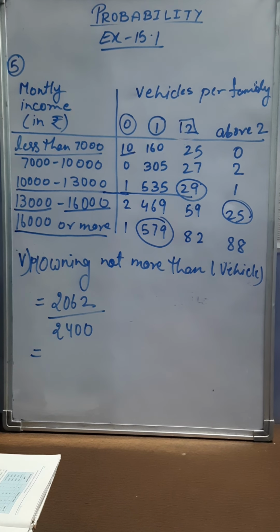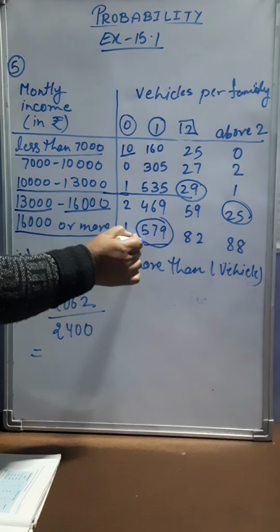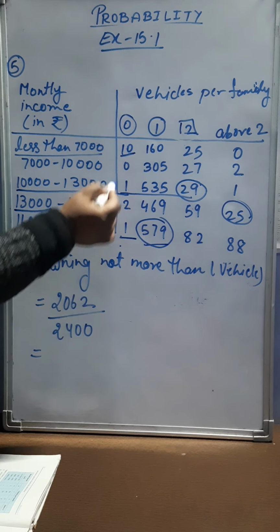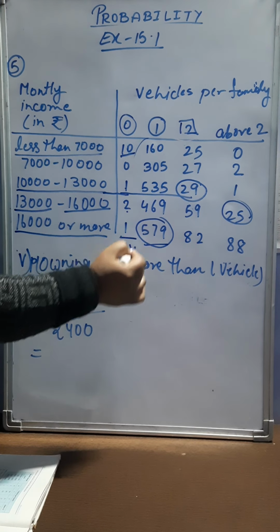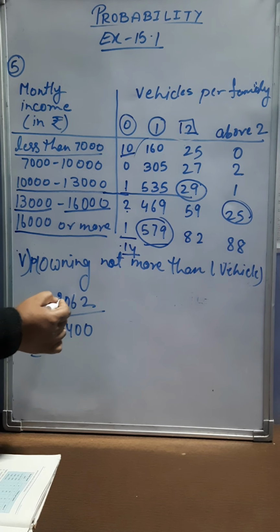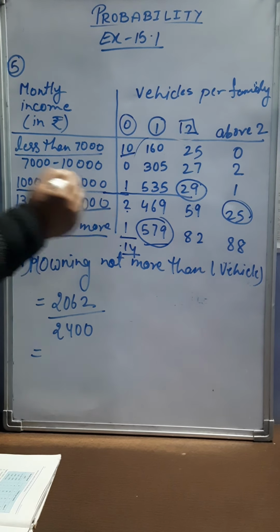Now the last one says owning not more than 1 vehicle. Not more than 1 vehicle means 0 vehicle and 1 vehicle. Both the families will be added together. So 10, 1, 2 and 1 is 14, and when you add all of this with 14, you will get 2062 families. Either they don't have any vehicle or they have one vehicle.